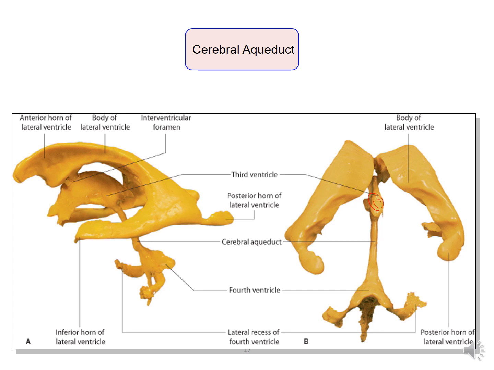So here you can see the third ventricle. This is the cerebral aqueduct, the narrow channel connecting the fourth ventricle with the third ventricle. And the flow of CSF is from the third ventricle to the fourth ventricle. And there is no choroid plexus in the cerebral aqueduct. And this is the duct of the midbrain.